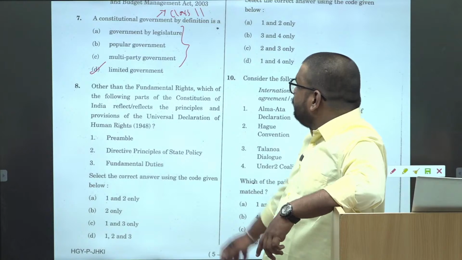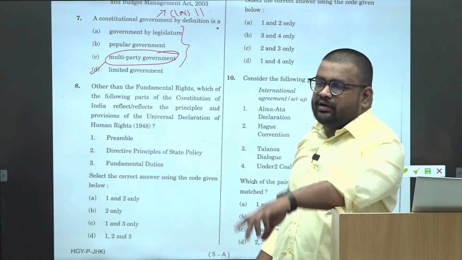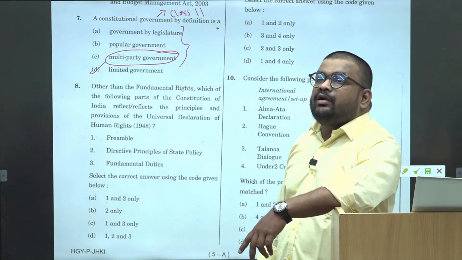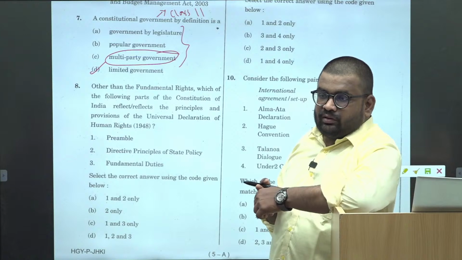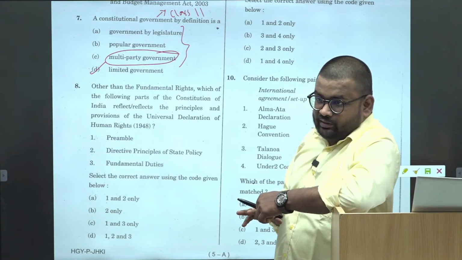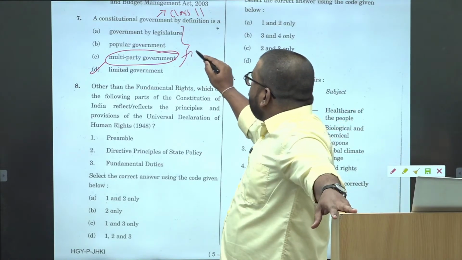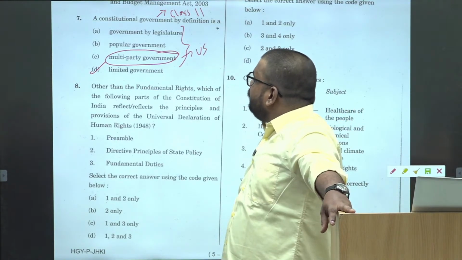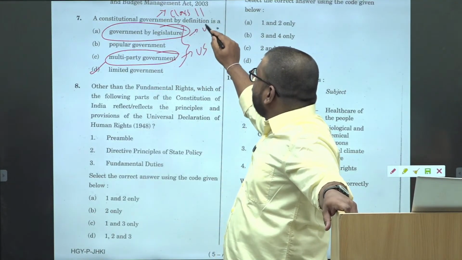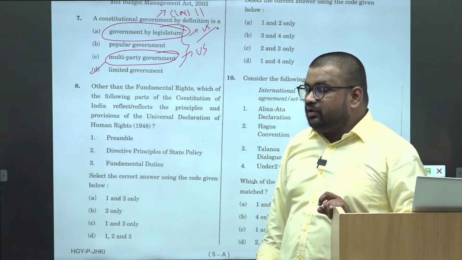Normally all the democracies. So multi-party government. Okay. India has multi-party government. So we can say the constitutional government can be multi-party government. But does UK have the multi-party government? Or does US have the multi-party government? Right? But वो तो constitutional government है. So it's not necessary. You can give the example of US to eliminate this. Okay. And government by legislature. Again, US में there is strict separation of power. The executive is different, legislative is different.